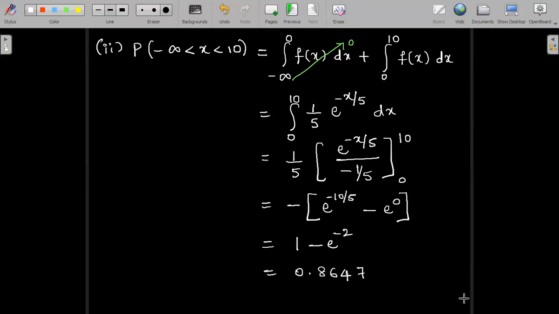0.8647. So this is up to 4 decimal places rounding off a value to find the probability of x lying between minus infinity to 10, which was the second case for us.